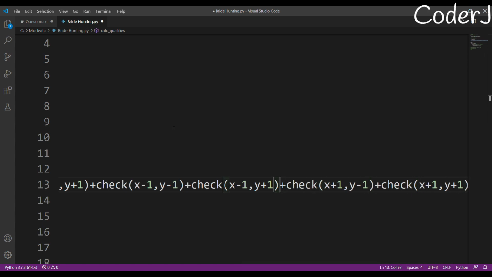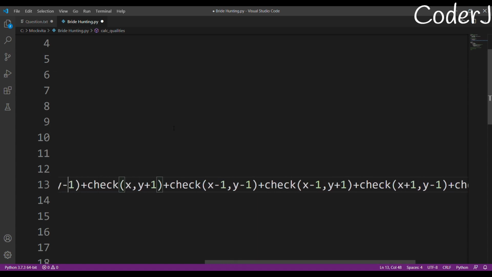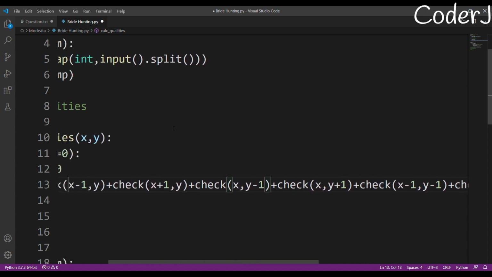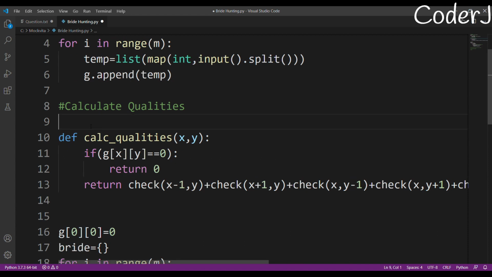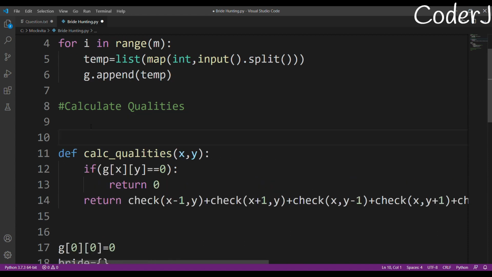I'll just check if they are in bound or not, and if their value is accessible or not. If it's accessible, then I'll return whatever their value was. If it's 0, then they'll return 0. If it's 1, then return 1. At the end of the day, if it's 0 it will be replaced by 0, and if 1 by 1, and I'll just return their summation, and their summation is the total number of qualities that the bride possesses, right? So basically that is what I'm doing.